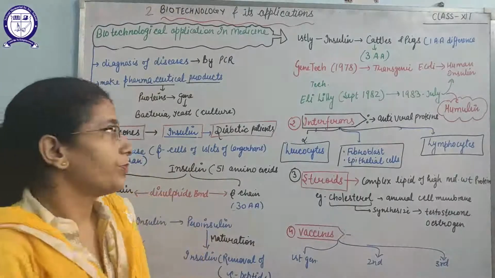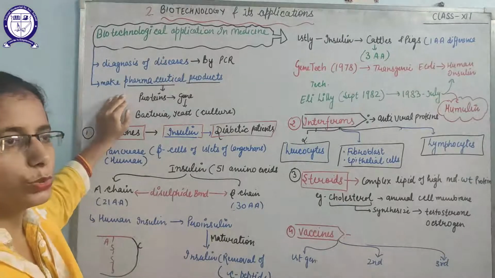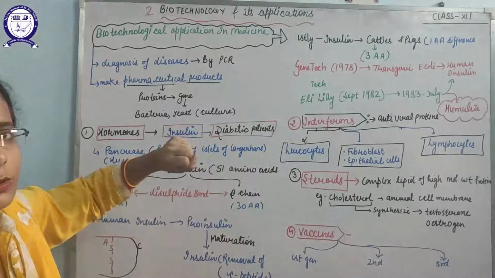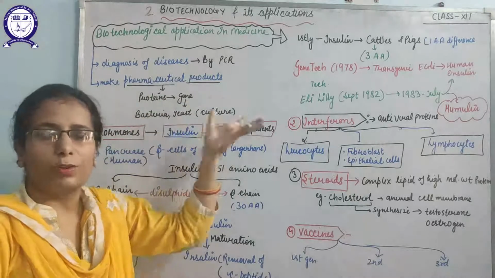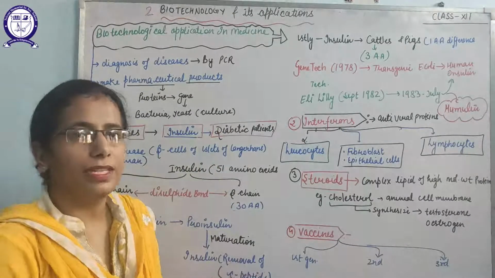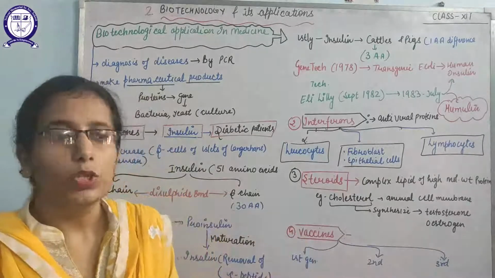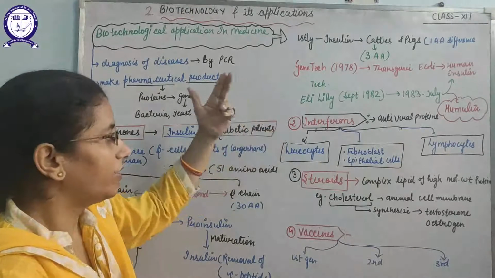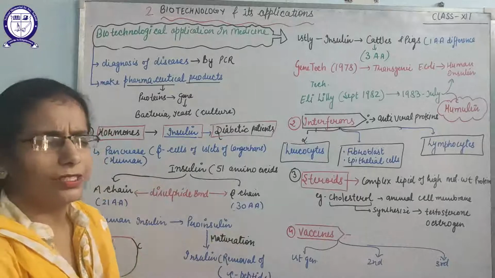The second biotechnological application is making a number of pharmaceutical products, and these pharmaceutical products are mainly proteins, which, as you know, are coded by genes. So we can take out that gene and insert it in bacteria, and culture them on a large scale to obtain these proteins. So what are these pharmaceutical products? These are hormones, interferons, steroids, vaccines, and monoclonal antibodies are also there.